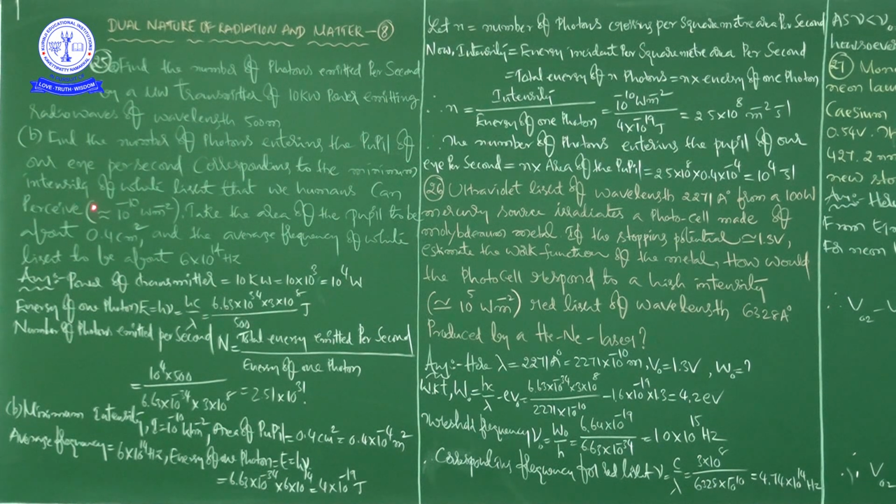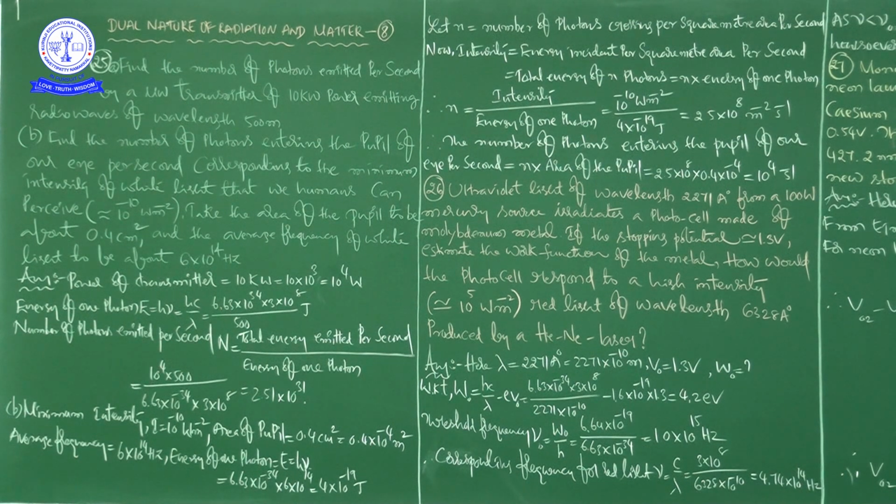Take the area of the pupil to be about 0.4 centimeter square and the average frequency of white light to be about 6 into 10 to the power of 14 hertz.